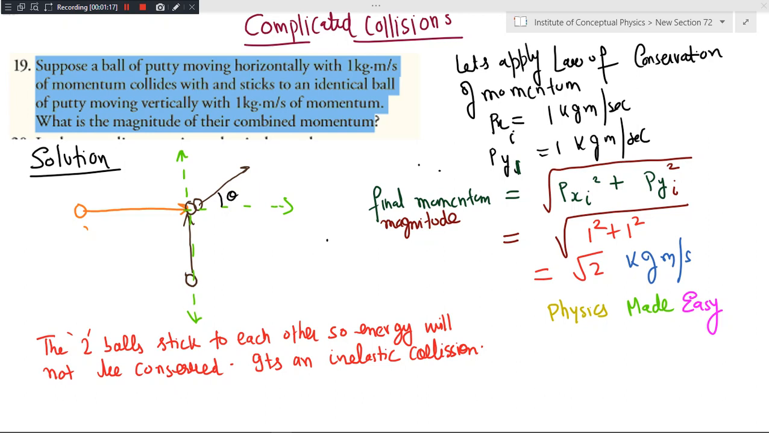We can also find many other things provided the mass is given. But the moot point is this type of collision is complicated because the balls stick to each other and the net resultant is in some other direction when compared to the previous momentums. Thank you very much.